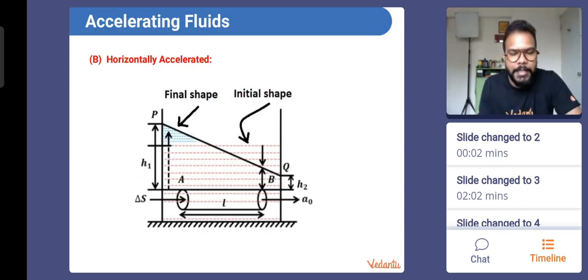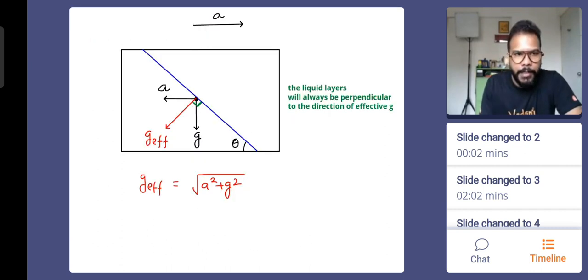Again, they consider an imaginary cylinder here. So this was the initial shape of the liquid, and now this is the final shape that you see. Obviously, the two layers, or rather the same layer, PQ. The layers are now getting arranged in this manner, as you know. So what happens? These layers that we see, they are going to become slanted.